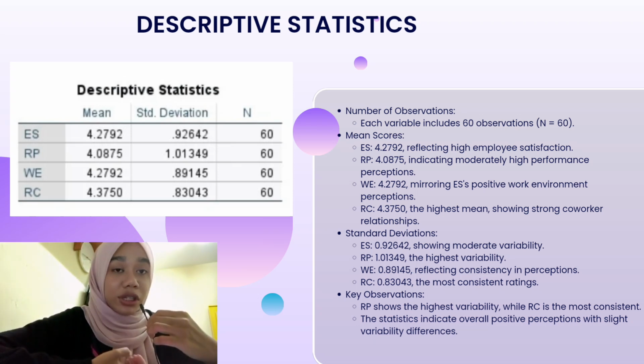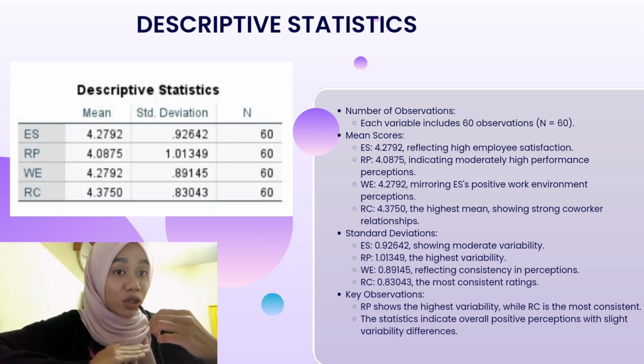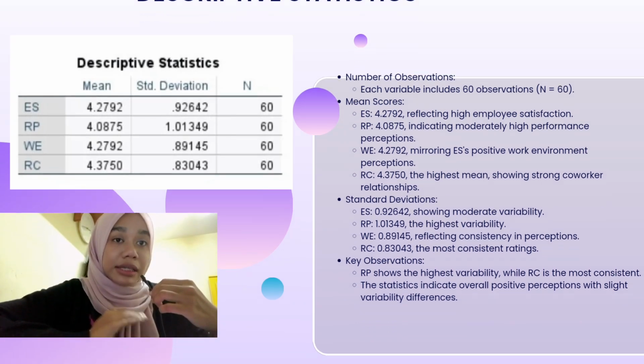For the standard deviation, ES has 0.92642, showing moderate variability. For RP, 1.01349 has the highest variability. For WE, 0.89145, reflecting consistency in perception. And the last is RC with 0.83043, which has the most consistent rating. So for the key observation, RP shows the highest variability while RC is the most consistent. The statistics indicate overall positive perception with slight variability.